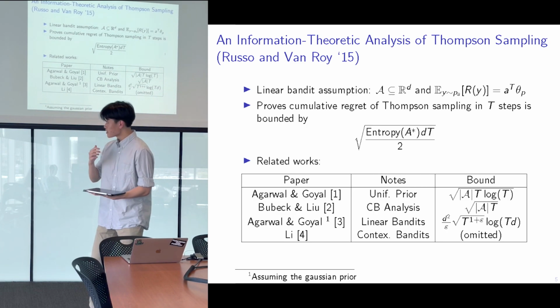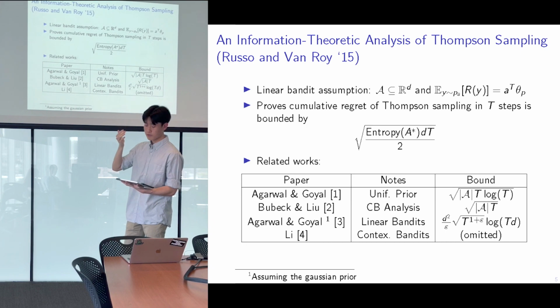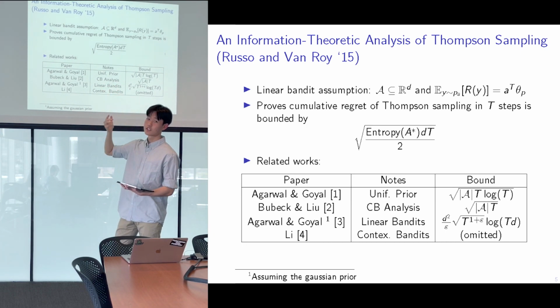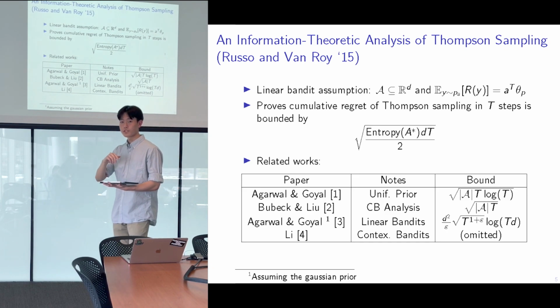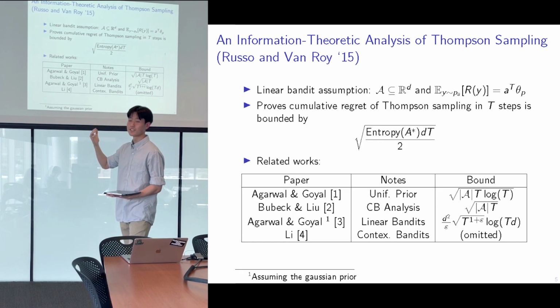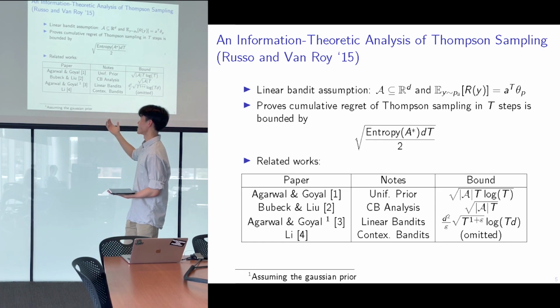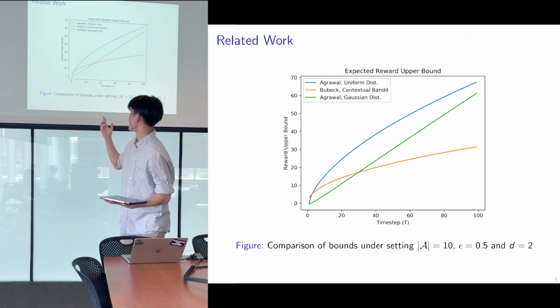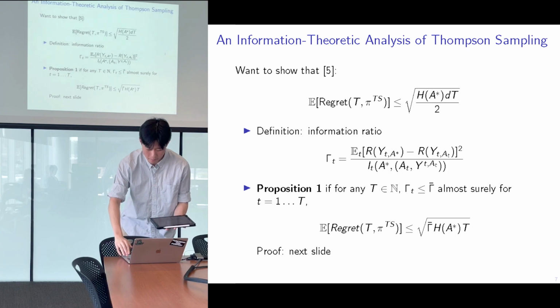Eventually, we will show that the cumulative regret within t time steps is bounded by a function of the entropy of A star. Since the entropy of A star is upper bounded by the log of the size of the action space, this is quite a good bound because it is much better than previous works. Here's a quick visual of the previous works for your reference.